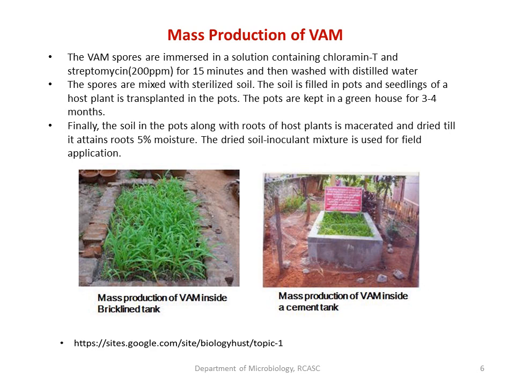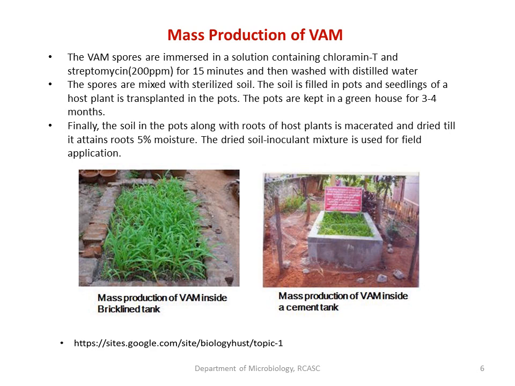In that duration, the sporocarp or the spores which were inoculated into such pots get colonized inside the roots of the host seedling. Finally, after 3 to 4 months, we can collect the soil in the pot along with the roots.